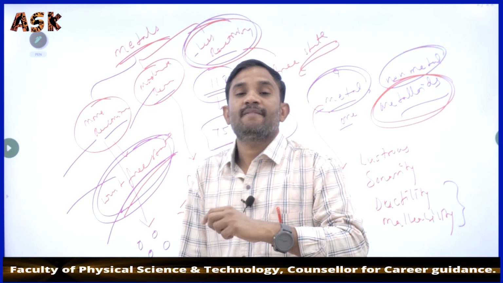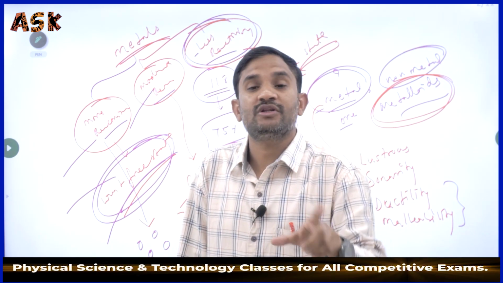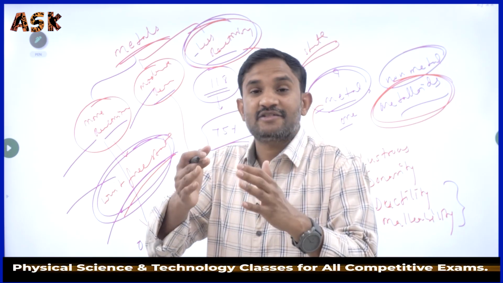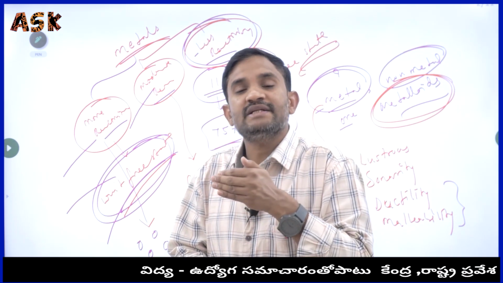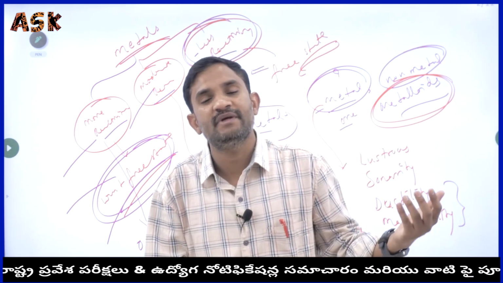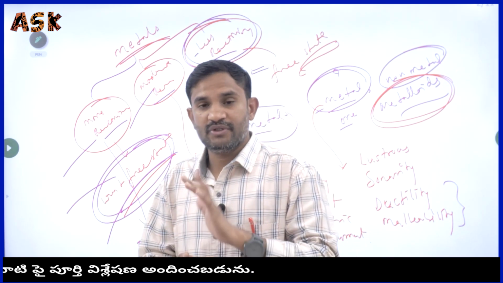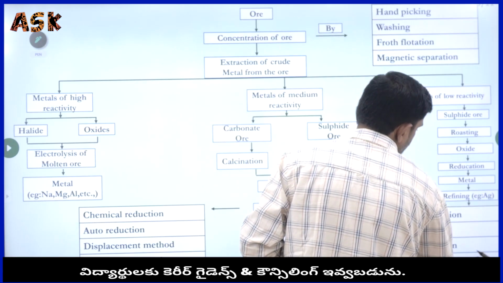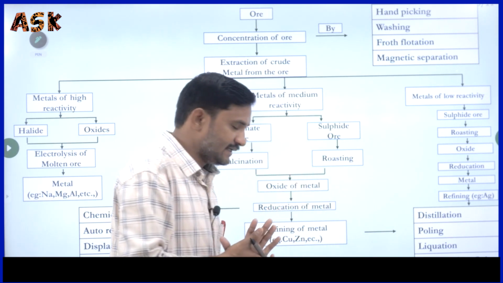The process of extraction of the metal from the respective ore, we consider as the principles of metallurgy only. That's why in this chapter we have to completely study the separation of metals from the respective ore by various physical methods and various chemical methods. We have to keep in mind how we can separate, by which process, and which methods we have to follow. We will discuss everything here clearly.